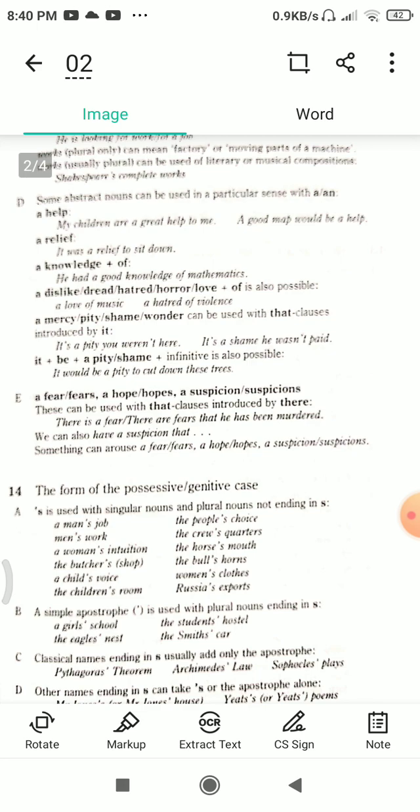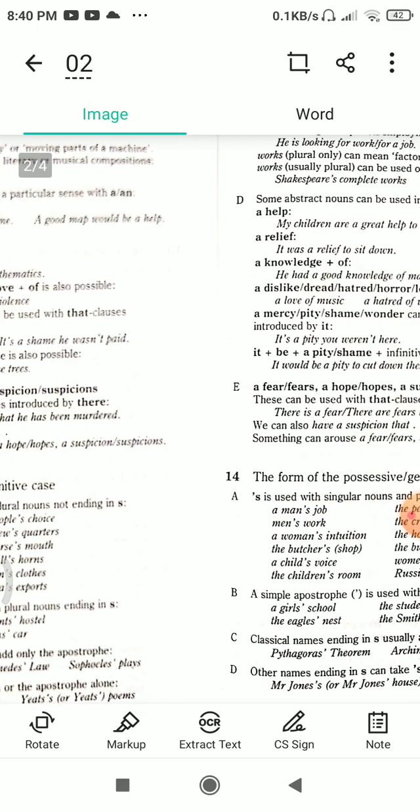Now I come to page 30, the remaining portion. Now in part E, with compounds, the last word takes the apostrophe S. For example, my brother-in-law's guitar. Names consisting of several words are treated similarly.